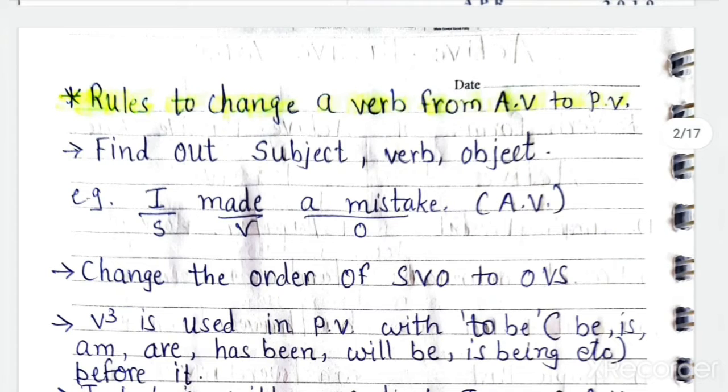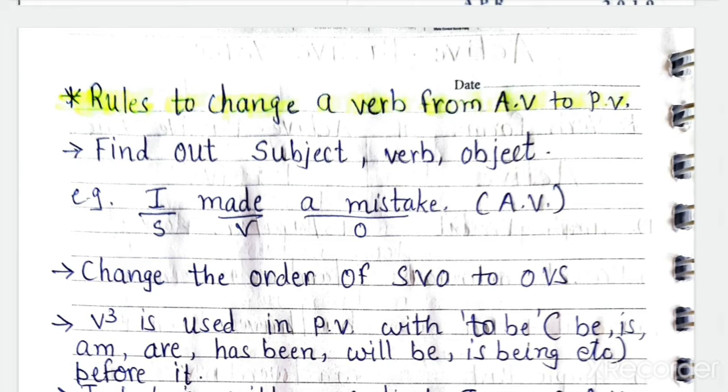How will you change? Before you, one sentence is given: I made a mistake. Here, find out the SVO. S means subject, V means verb, and O means object. SVO is the pattern for active voice. It means in active voice, the subject will be the noun only.